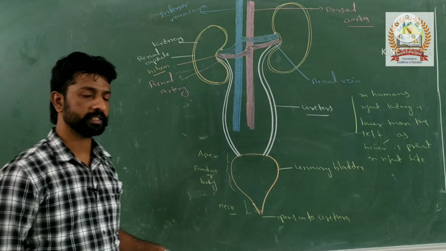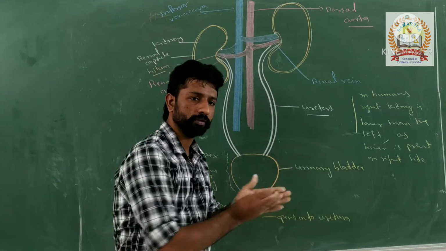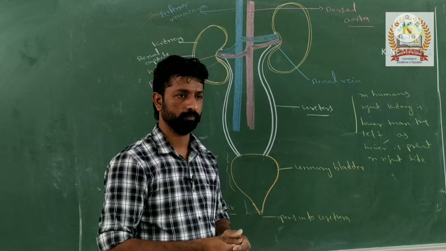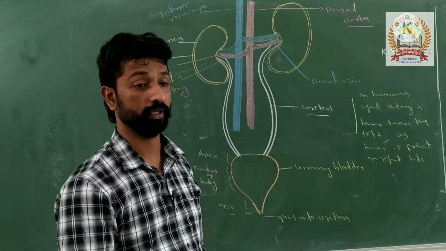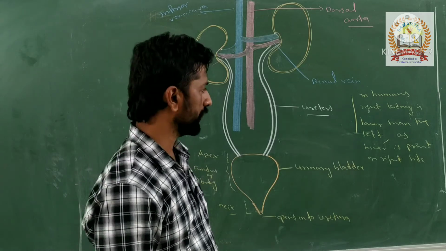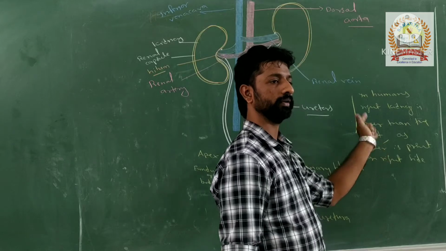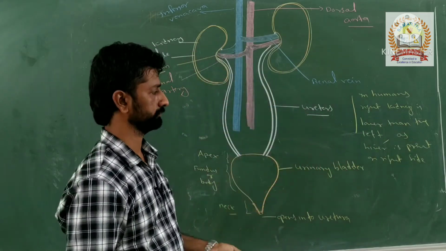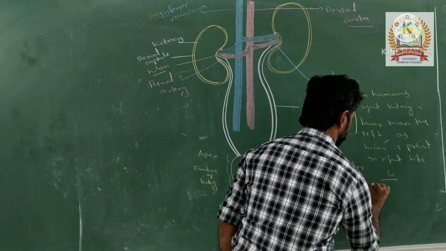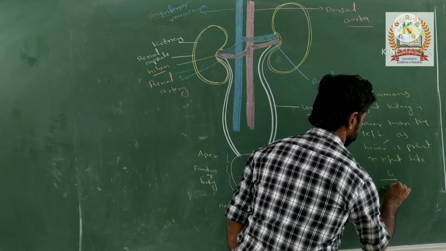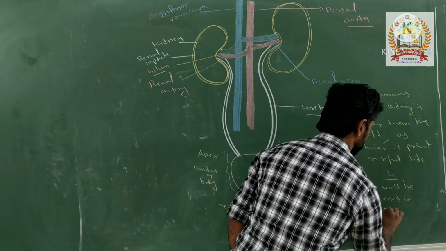What about the rabbit? Human physiology is most commonly compared with that of the rabbit. In rabbit it is reversed: the left kidney is lower than the right kidney. Remember that.